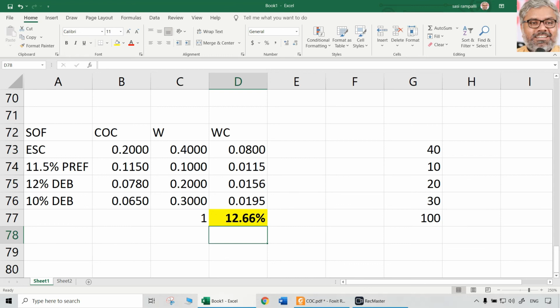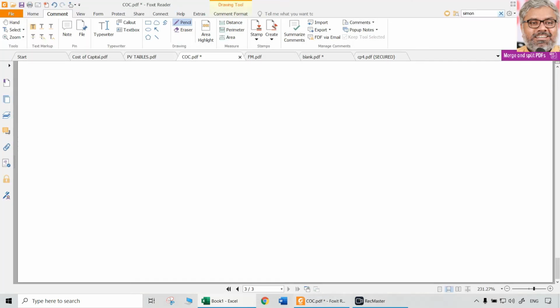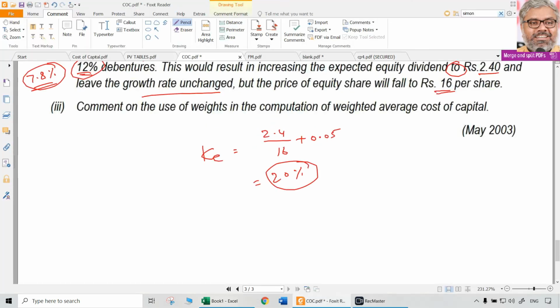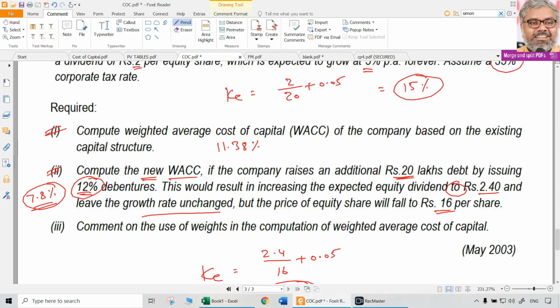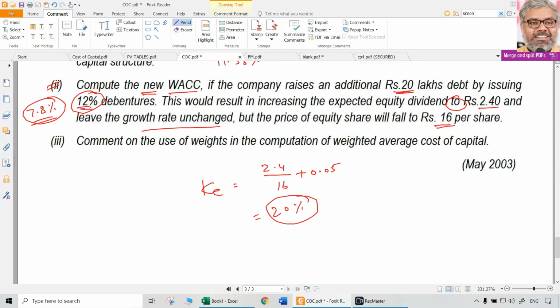So both are there. Debt is always like salt. You use it judiciously, it will be good, adding to the taste. Otherwise, it can spoil the dish also. So those things are all going to be discussed in the capital structure chapter. These are just for understanding purposes. You don't have to do any interpretation or analysis as far as these calculations are concerned. Just compute when asked to compute. But when asked to comment, you have to comment.